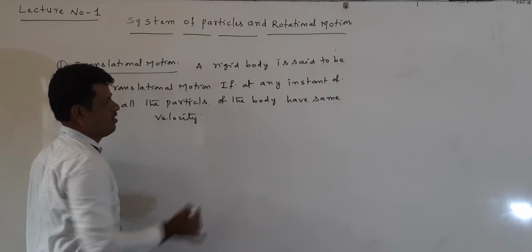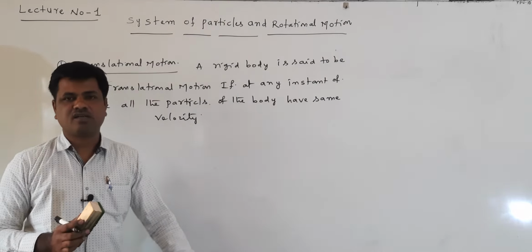All the particles of the body have the same velocity. That is called a translational motion.